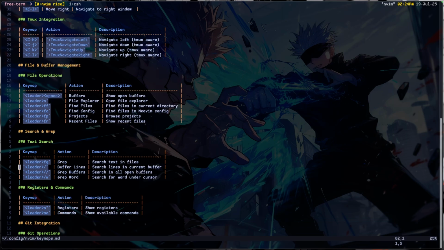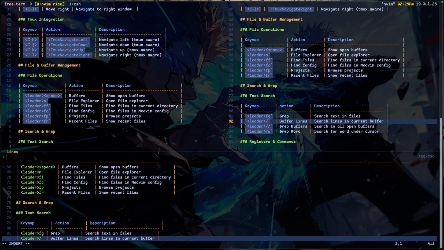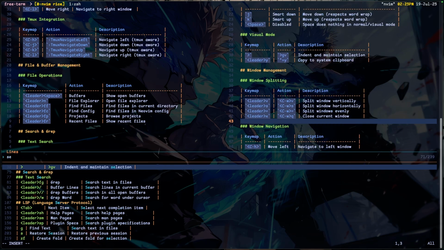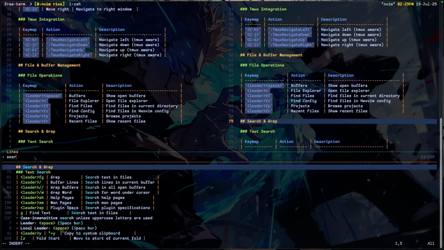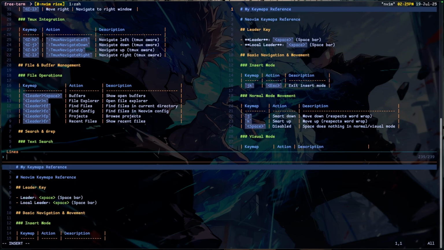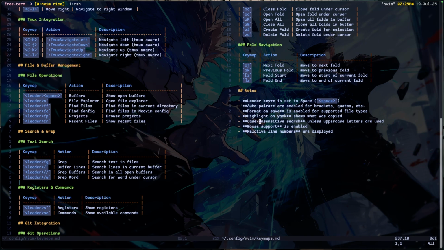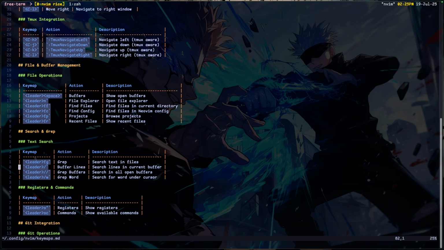What else? Then I have leader and forward slash. Let me split my screen to explain that. If I press leader and forward slash in a file, it's basically pressing Control F in a GUI application. I'm just searching for something, and it fuzzy finds wherever I search for, then it goes to it. So let's say I search for insert, let me pick this, and then it scrolls to that. That's why I bound leader slash to it.